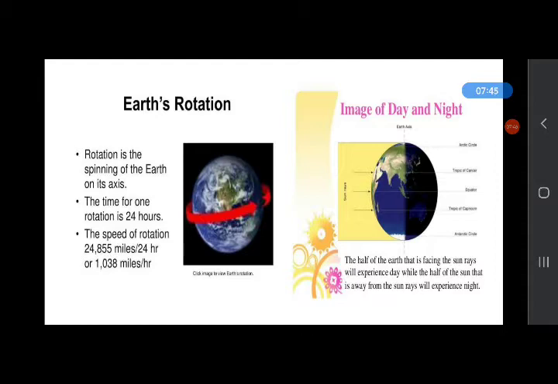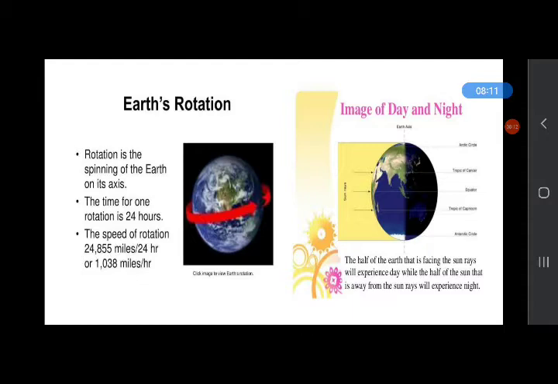And during rotation, the axis is tilted, meaning it is not straight, it is bent a little bit. And the axis is always fixed, it does not change, meaning Earth rotates on the same point. That point never changes. And what is revolution?